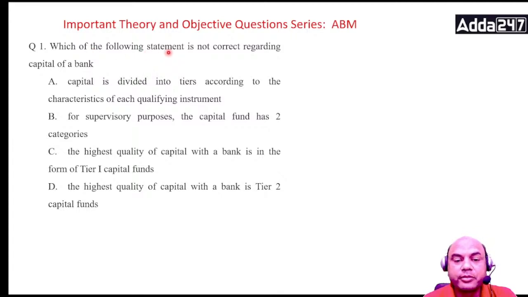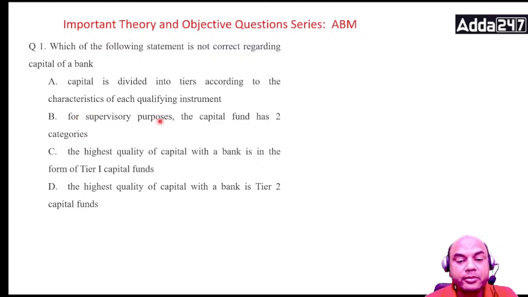Which of the following statements is not correct regarding the capital of a bank? What is firstly the capital of a bank? This is there in your ABM and BFM also. Capital is divided into tiers according to the characteristic of each qualifying instrument. There are two types of capital generally, Tier 1 and Tier 2. Tier 1 is free capital. Tier 2 is paid capital. Tier 1 is a going concern. Tier 2 is a gone concern.